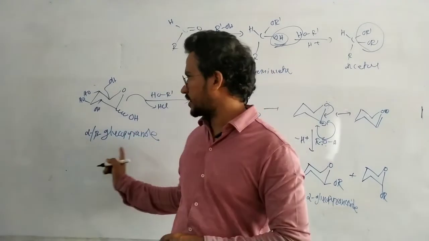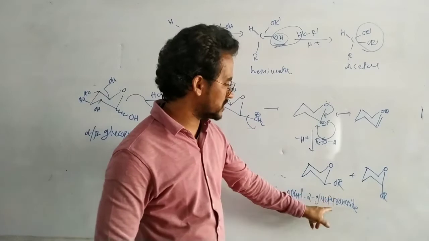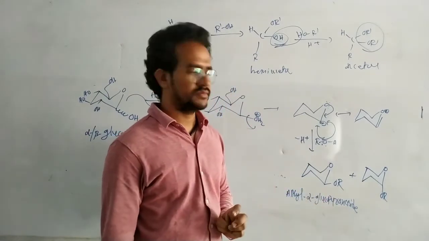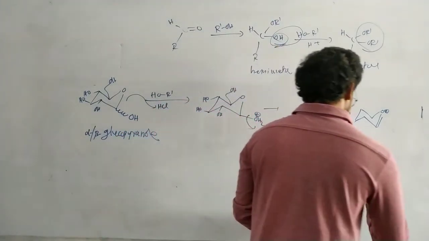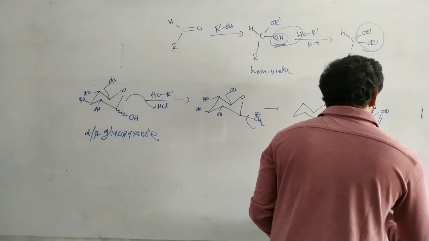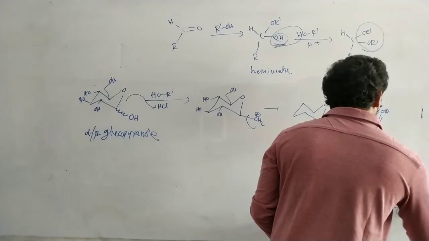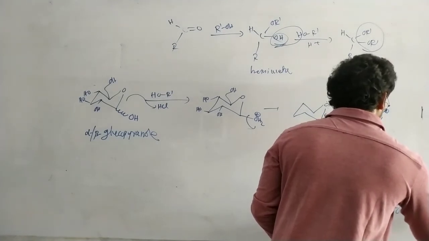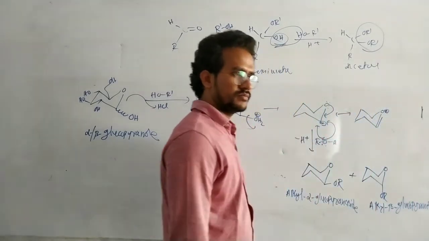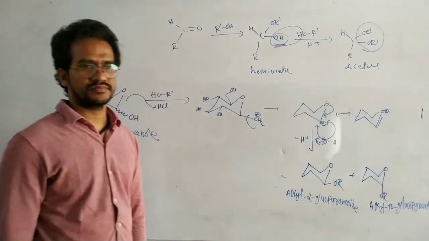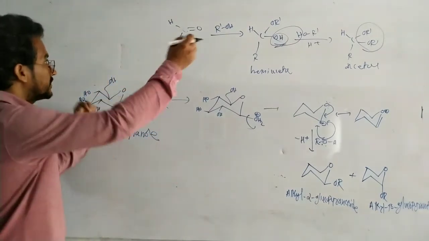The hemiacetal form is called a pyranose, and the acetal form is called a pyranoside. It is an alpha. Now it is an alkyl beta glucopyranoside. Both we will get.